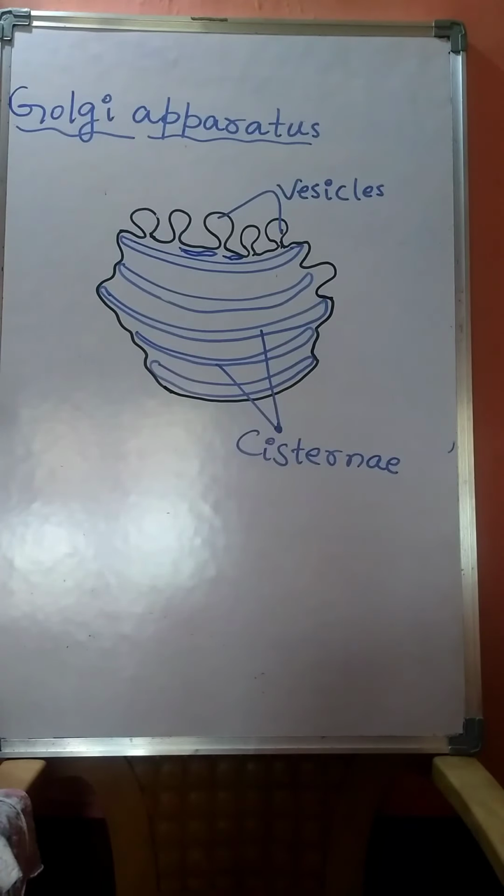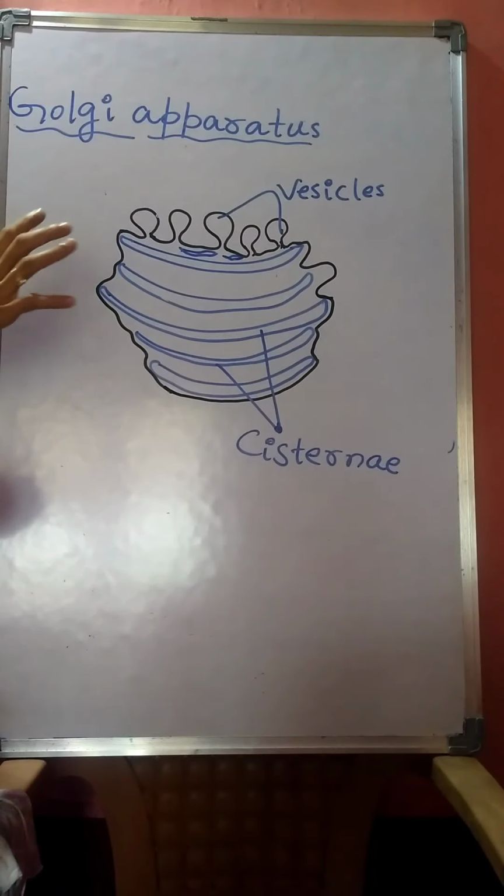This Golgi apparatus is also present near the nucleus. Endoplasmic reticulum is also present near the nucleus, and Golgi apparatus is present near the nucleus. And Golgi apparatus is present in all eukaryotic cells except mammalian RBC. In all kinds of eukaryotic cells, Golgi apparatus is present.